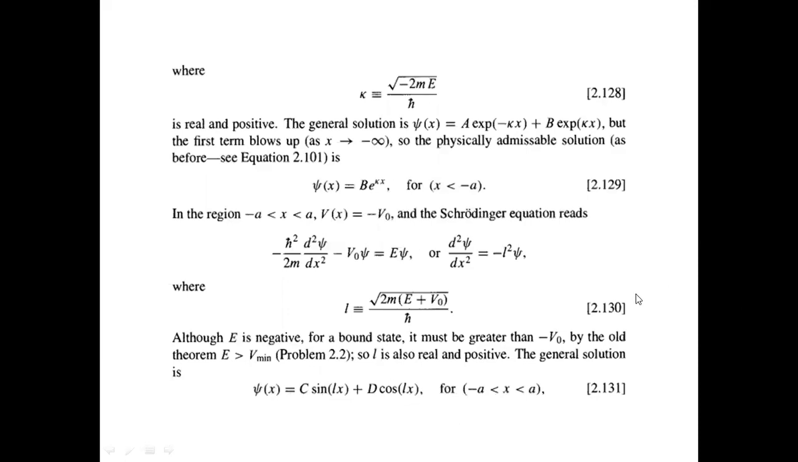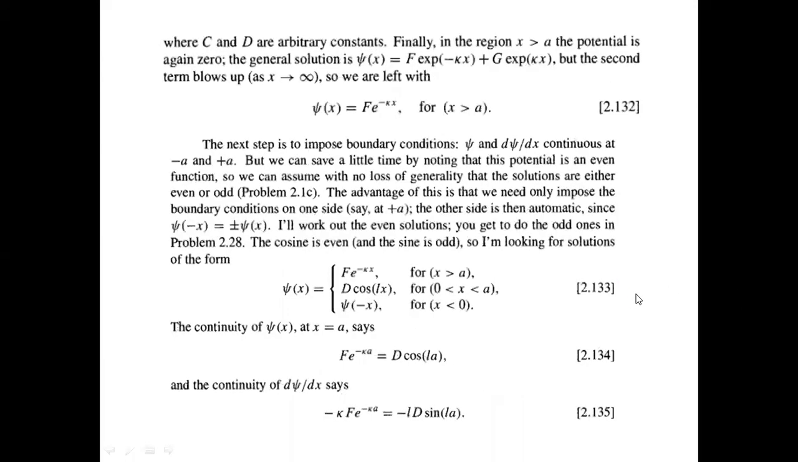And in the region greater than a, similarly we have to write the Schrodinger equation, and the solution is written out here, just like we did for the first region. This is the third region, very similar to the first region. Here the second term blows up at infinity, so we retain only the first term. So this is the solution. Now we have these constants. How do we find the values of the constants? We find them by using the boundary conditions.